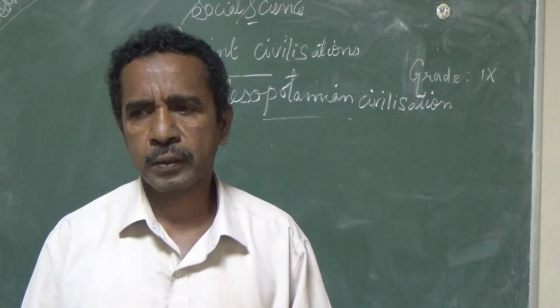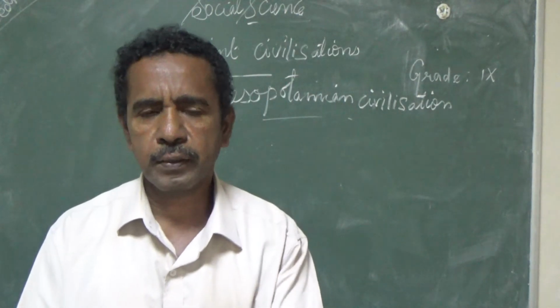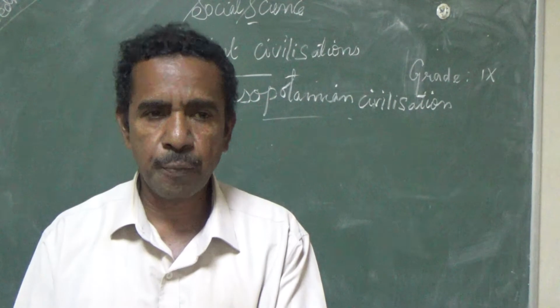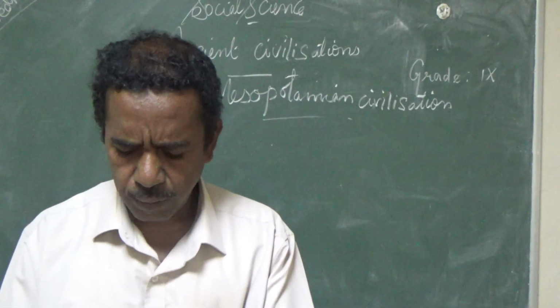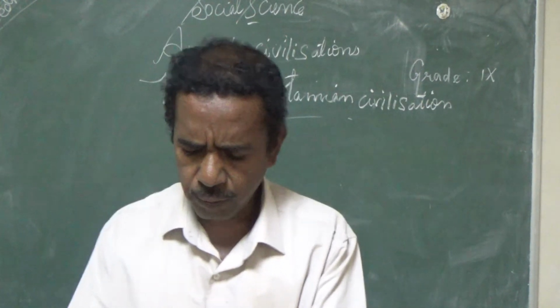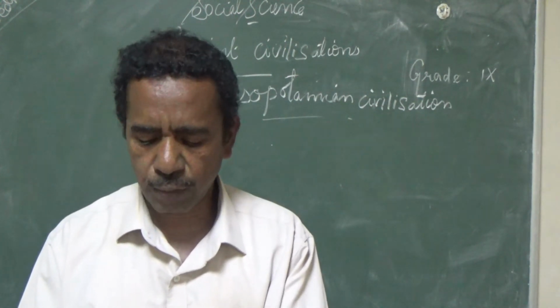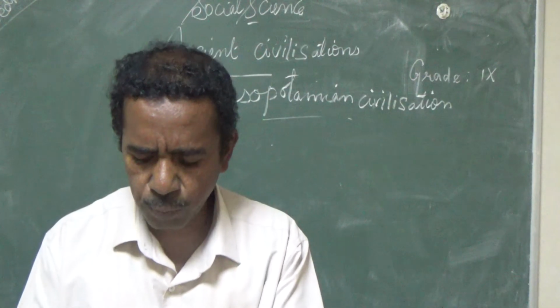Cities were surrounded by cultivable lands. At the center of the cities were the ziggurats, that means temples. Temples were known as ziggurats, located at the center of the city. The ziggurats or temples were controlled by the priests, scribes and nobles.